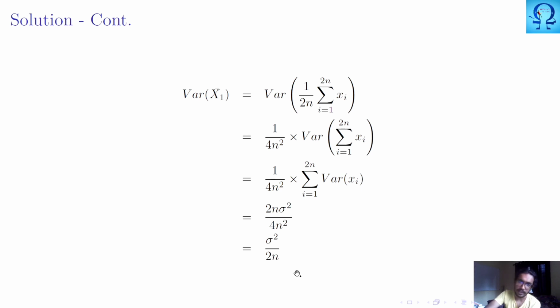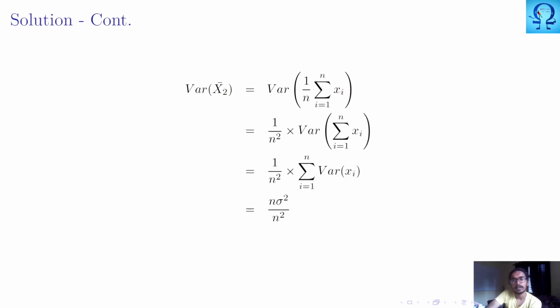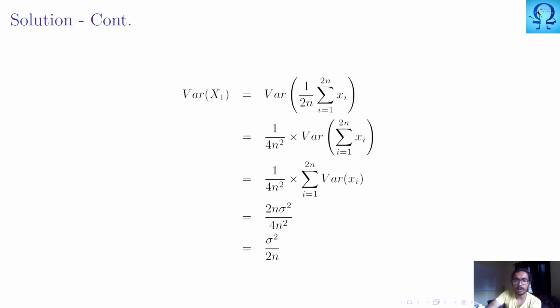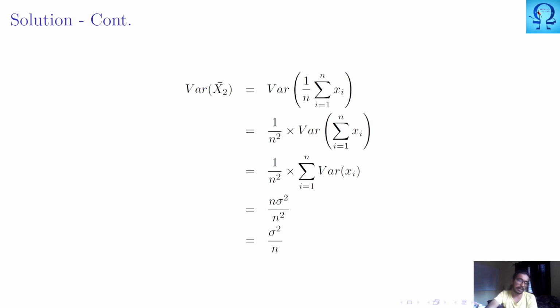This is the variance of x1 bar, and the variance of x2 bar is, we just take 1 upon n square outside, sigma square upon n. Now what do we have? Sigma square upon 2n and sigma square upon n. Comparing these two, the variance of the first one is smaller than that of the second one. Therefore, x1 bar is more efficient.